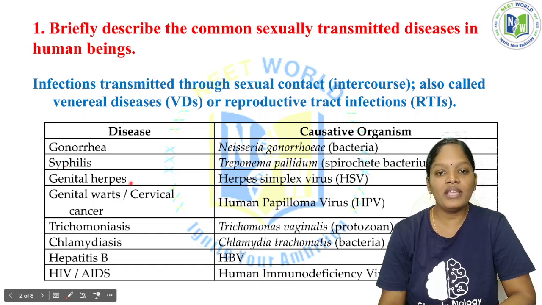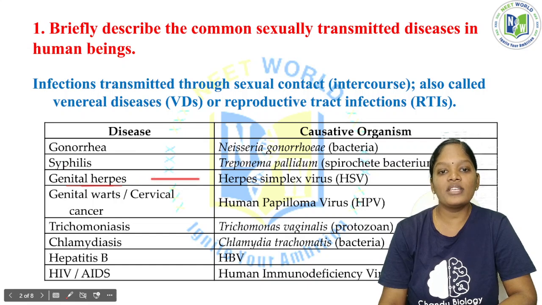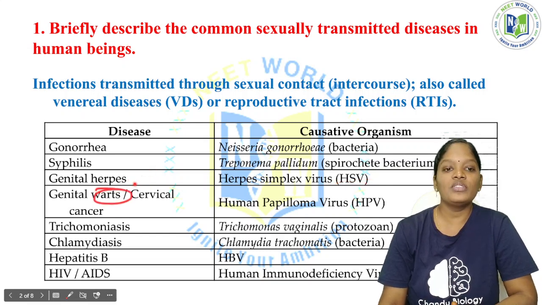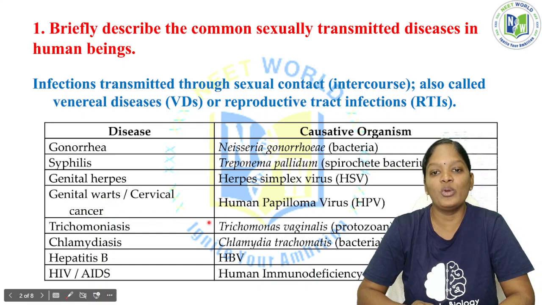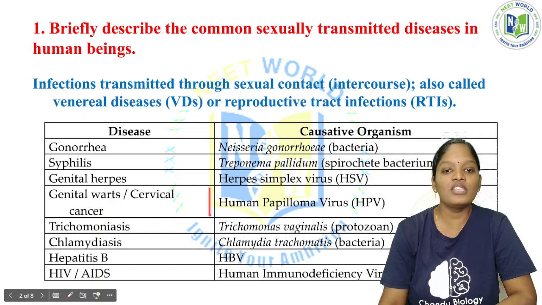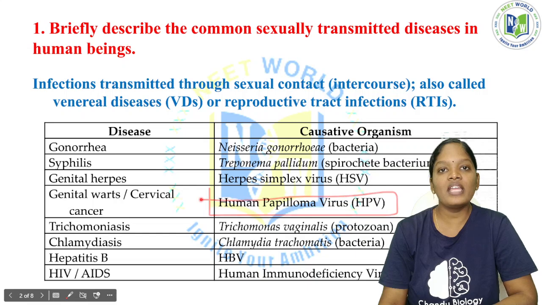Now we come to the viruses. Genital herpes is caused by the herpes simplex virus, HSV. Genital herpes is different, genital warts is different. Genital warts or cervical cancer is caused by the human papilloma virus, and we have a vaccine for this virus. This vaccine has to be taken by a girl child when she attains the age of 11 years.